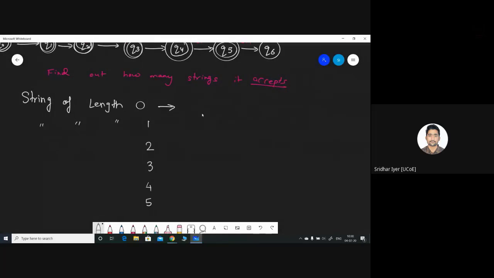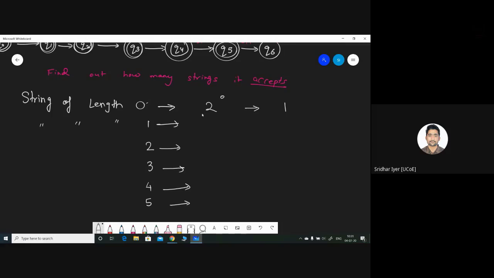How many inputs are there? 0 and 1, right? There are only two inputs, right? So we can think of a formula like this: 2 raised to n, where n is nothing but the length. It is 2 raised to 0. What is 2 raised to 0? Anything raised to 0 is 1. Simple. So the string of length 0 could be only 1.